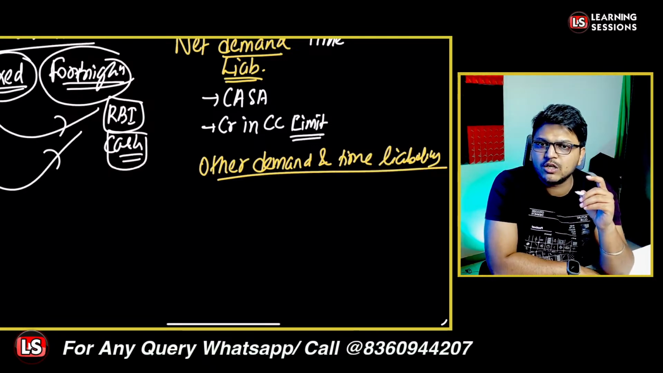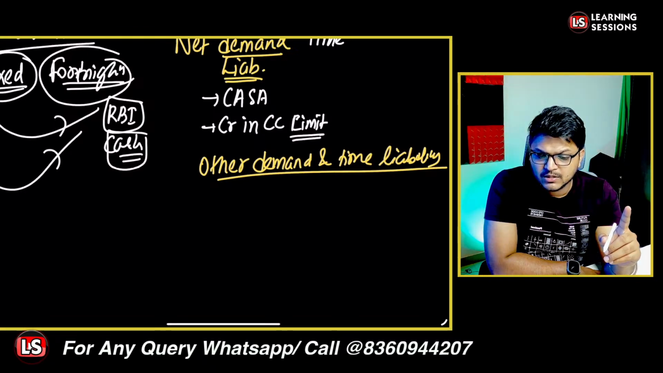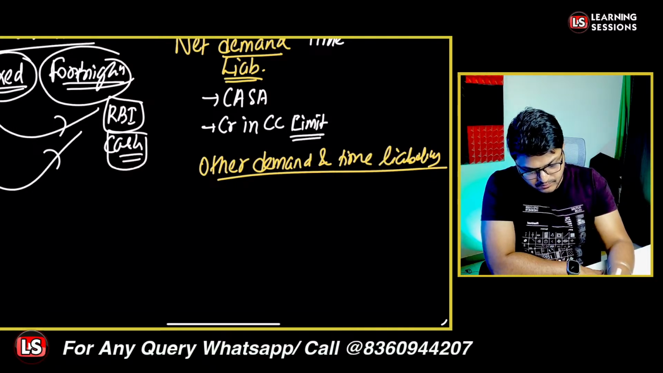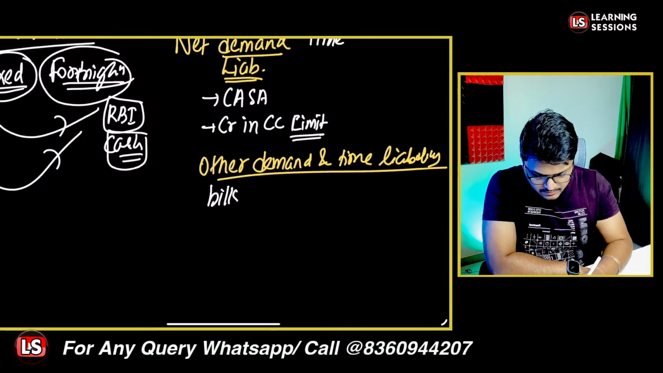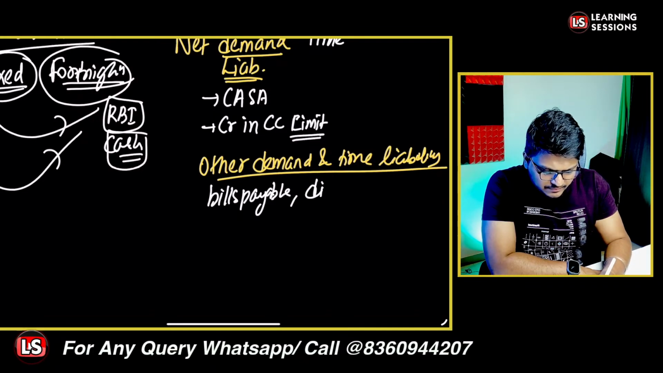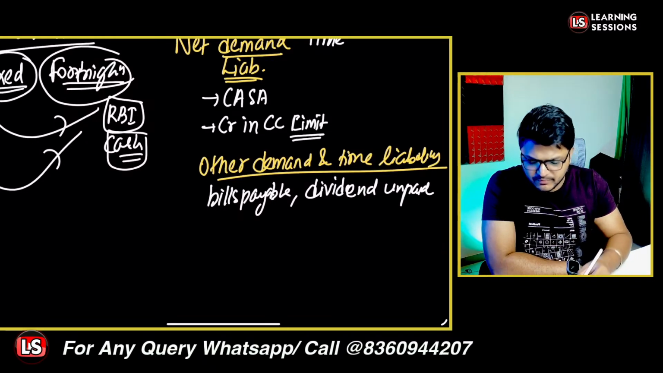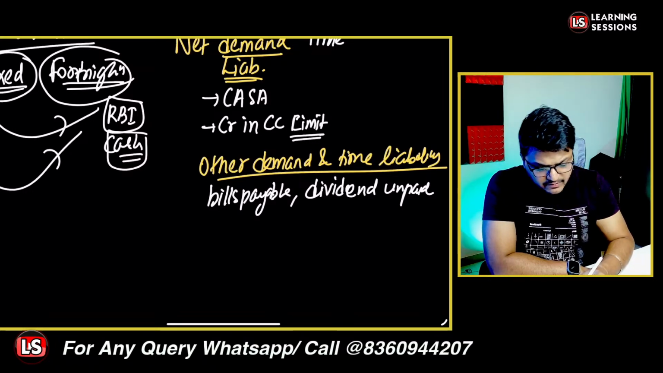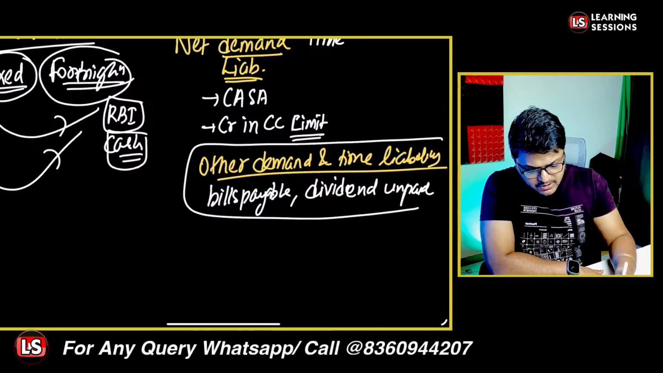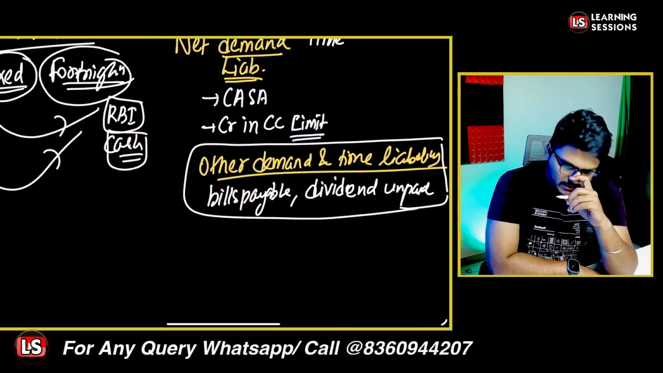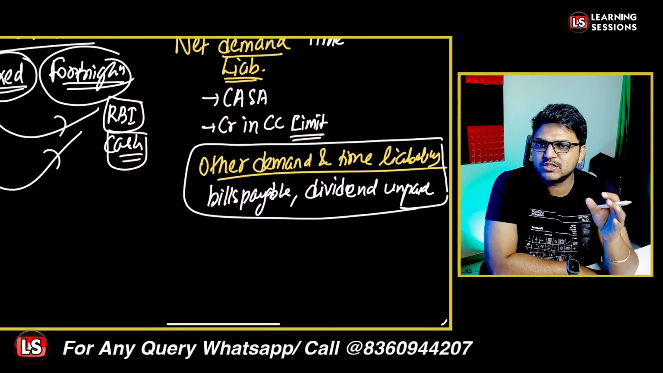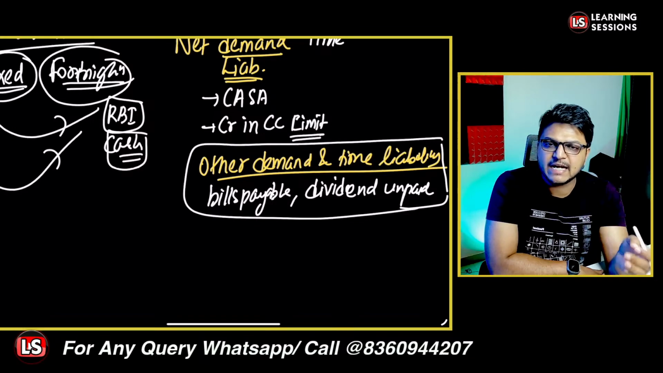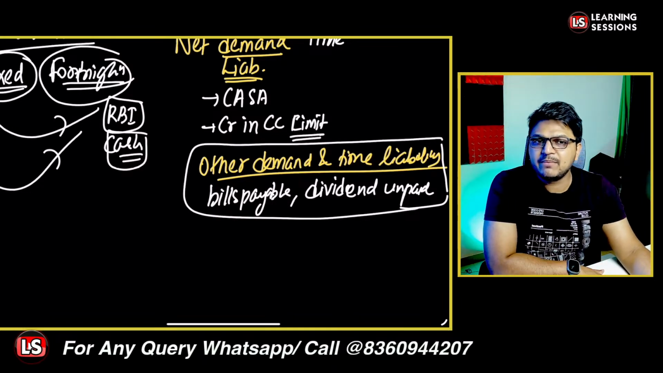Now, in this scenario, when we are talking about the other demand and time liabilities, there are the bills payable, any dividend unpaid, any sundry account balance, and participation certificates. Those are all covered as the different elements. I'm just giving you the idea about what the demand liabilities are, what the time liabilities are, and what the other demand and time liabilities are.